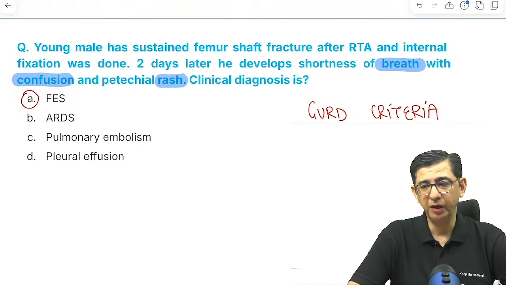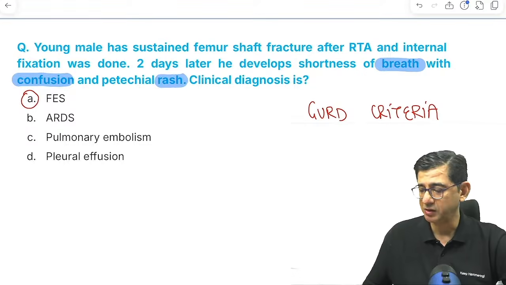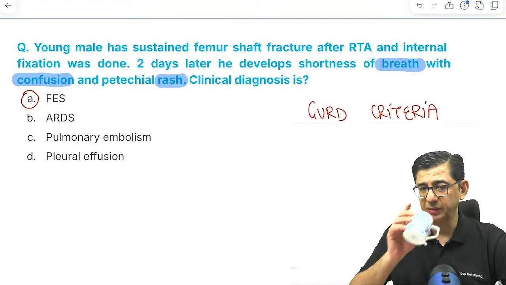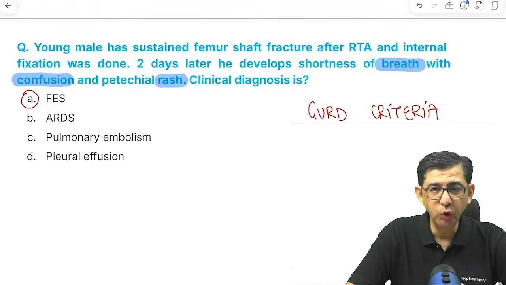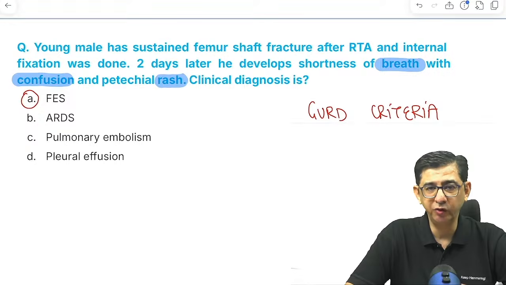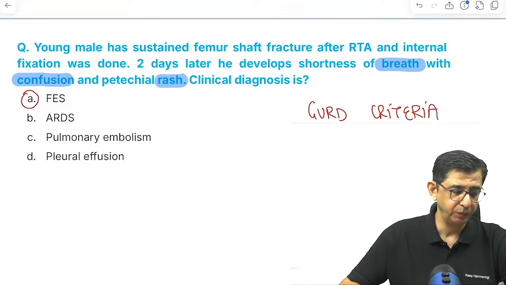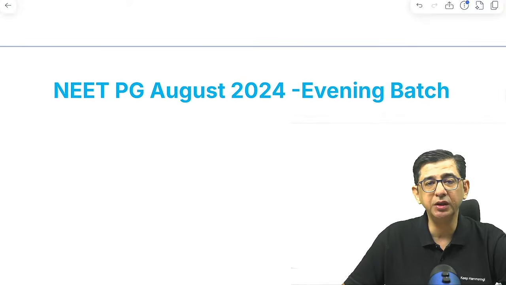Empirical means we do not yet know which organism is responsible, but we give broad spectrum treatment. Empirical basically means that I don't know which is the organism responsible. It can be gram positive, it can be gram negative. So we give a broad spectrum coverage to the patient. The CSF culture report does not come immediately.